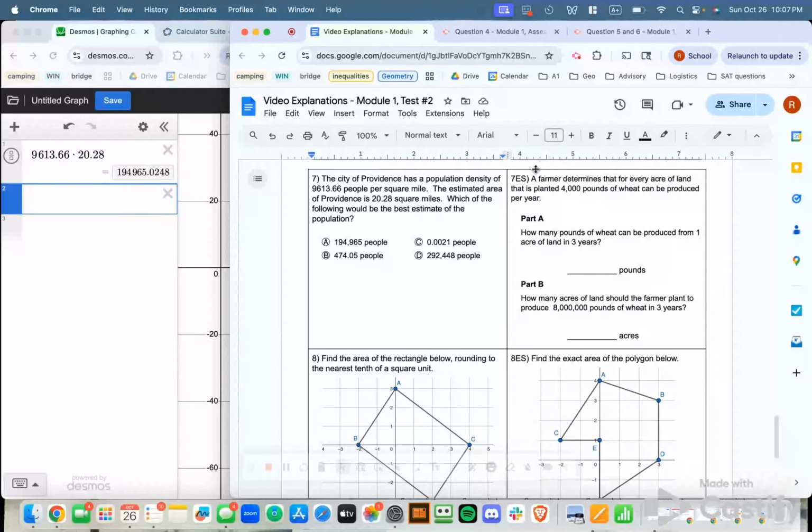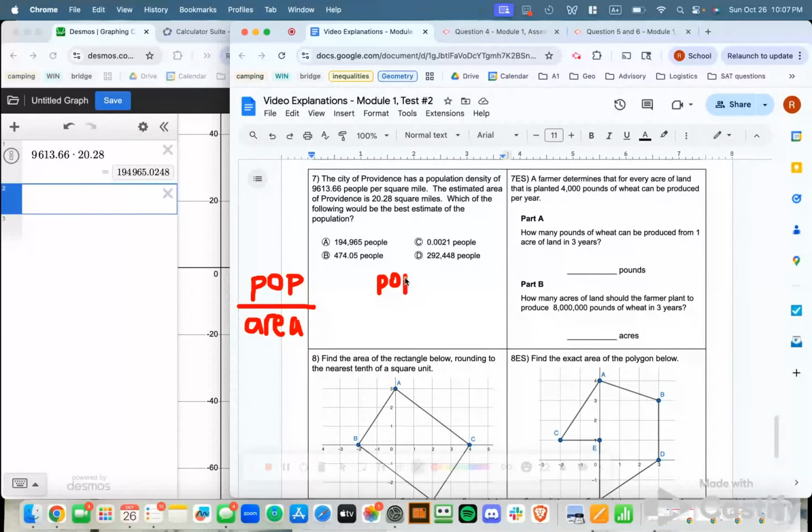So I want to start by setting up a relationship here to help me solve this problem. And to do that, I want to remember what population density means. So reminder that our population density is where we're going to take the population of an area or a place and divide it by the area of that place. So in the case of this question here, I don't know the population. That's what I'm trying to estimate. So I'm going to leave that just as population.